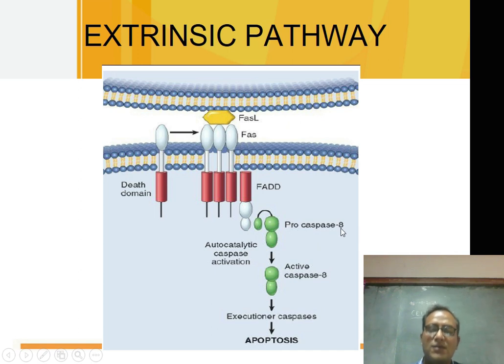In the body there are around 20 proteins known as caspases, among which pro-caspase 8 is activated by this Fas-associated death domain, and this is autocatalytic caspase activation. By this activation, activated caspase 8 is formed, and it causes activation of executioner caspases, and ultimately what happens? Apoptosis takes place.